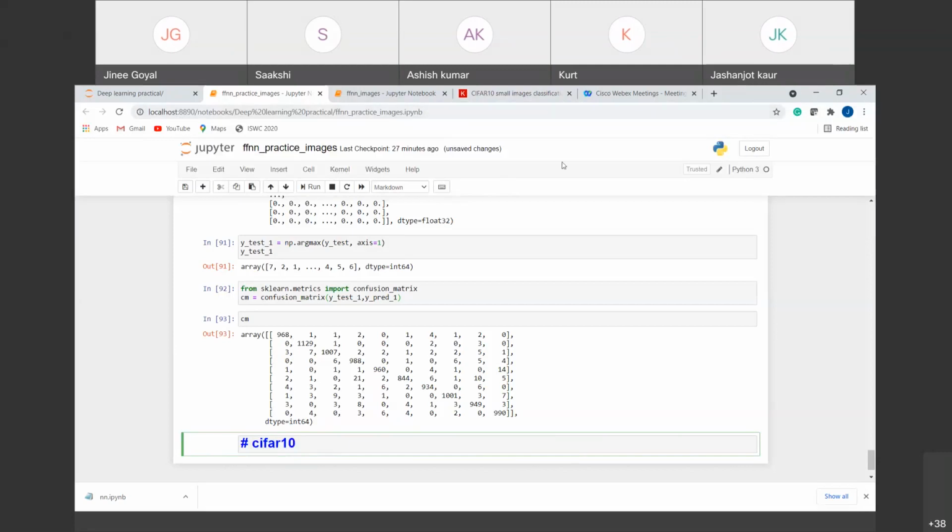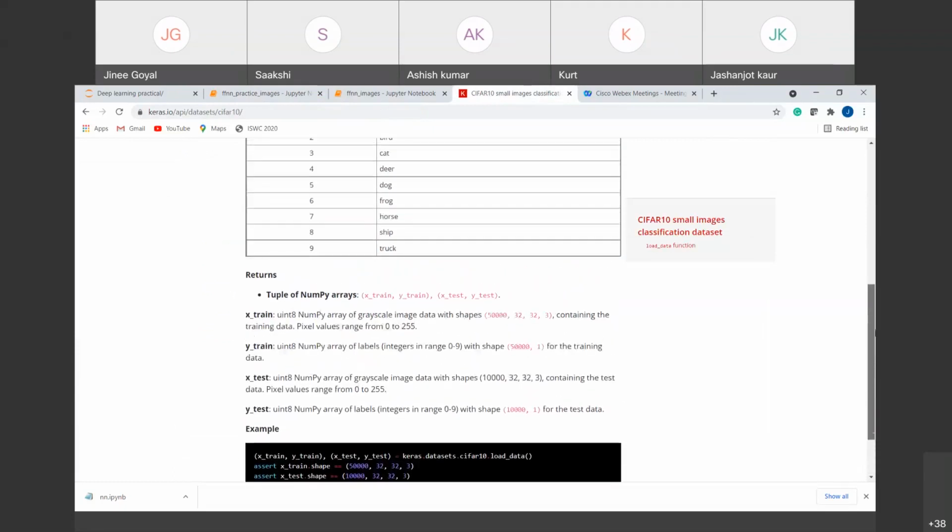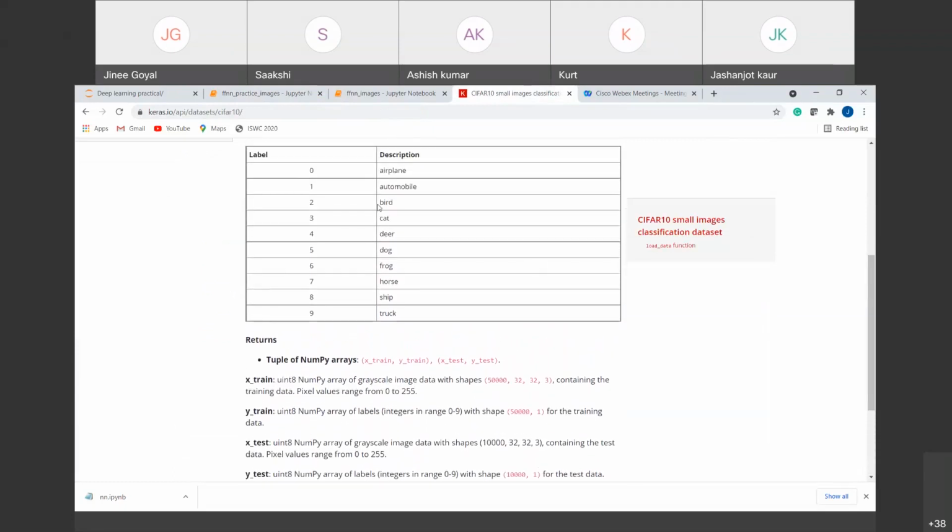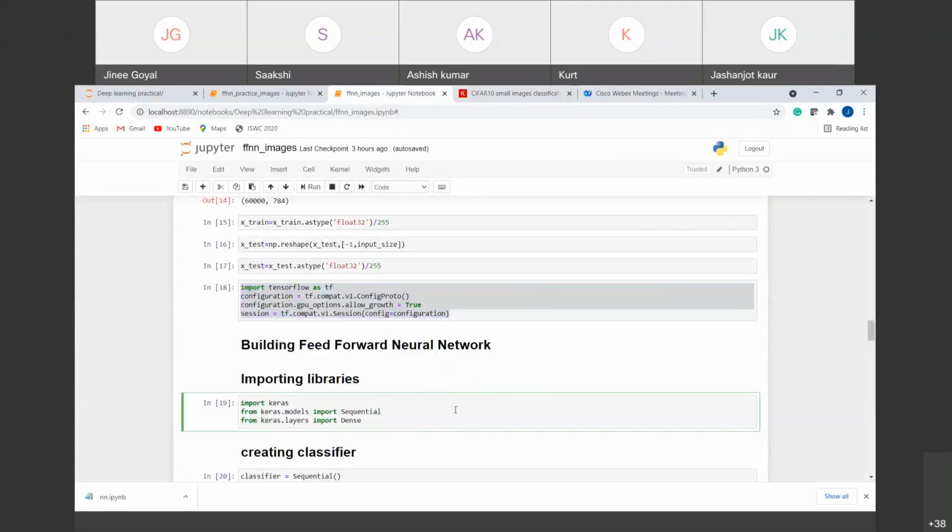I can show you the dataset also. This CIFAR10 dataset consists of 10 classes, where we have images of an airplane, automobile, bird, cat, deer, dog. Different types of images are there, and you have to classify among them. Right? This is the CIFAR10 dataset I have given here. You can see the description of this dataset from here also if you want. So please try now and ask if you have any doubts.